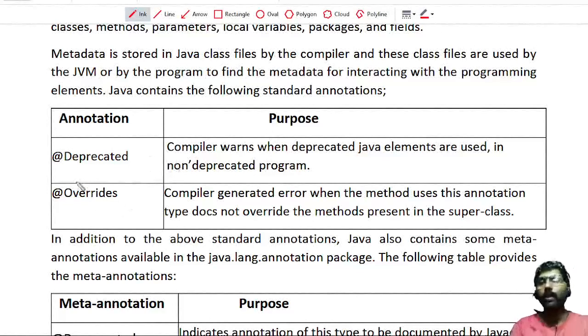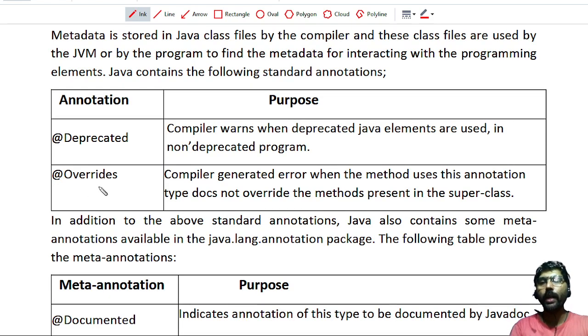The second one is called @Override. The compiler generates an error when a method that uses this annotation type does not override a method present in the superclass. Sometimes for some method you have to write override as an annotation. If any class inherits this class which has a method here, then the derived class has to override that method.